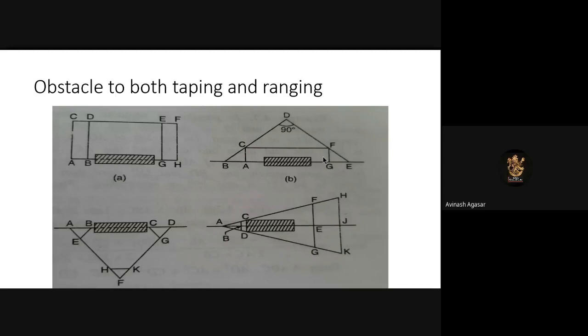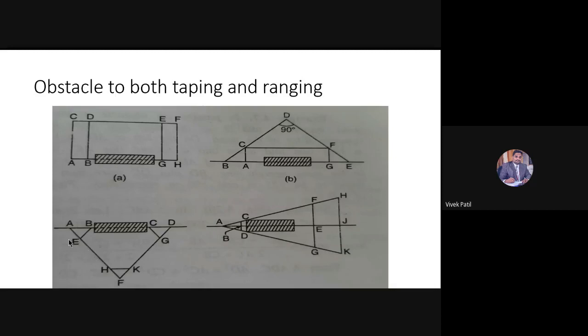CF, sir. Because we know that ACFG is forming a rectangle, AG is equal to CF. I can measure the distance CF and the same distance will be between A and G. Is it clear? Yes, sir.